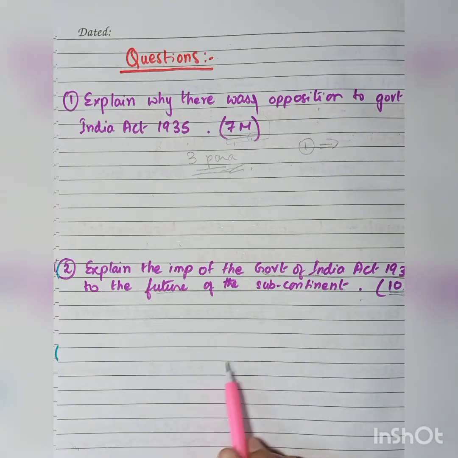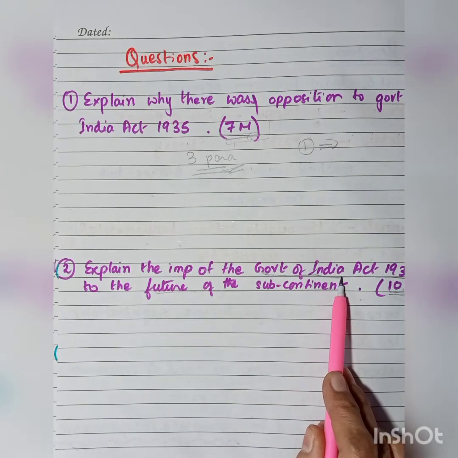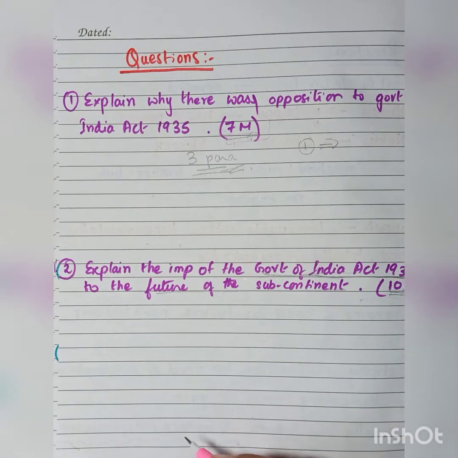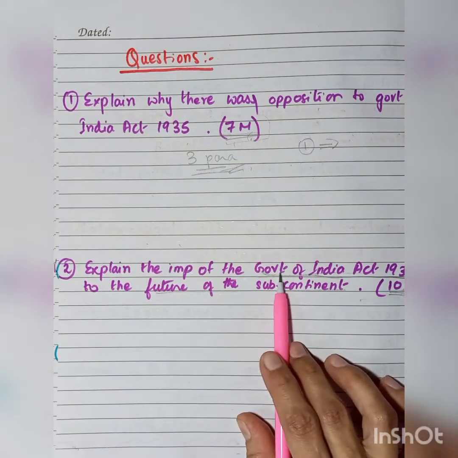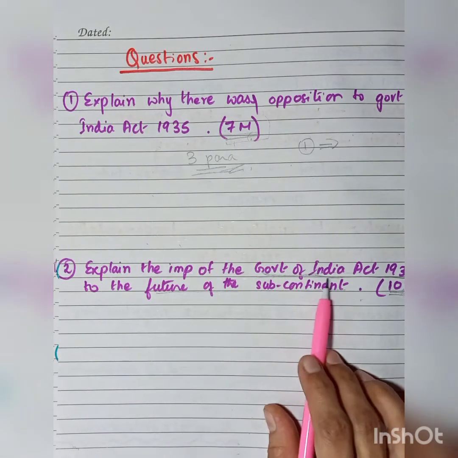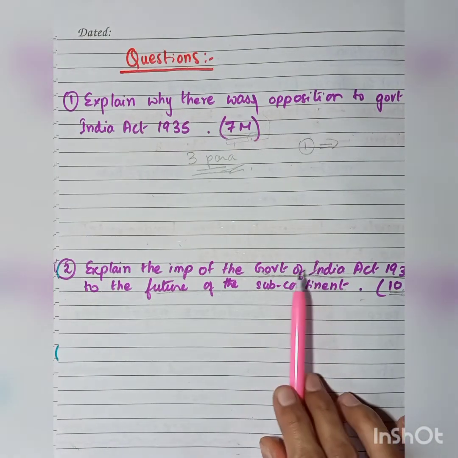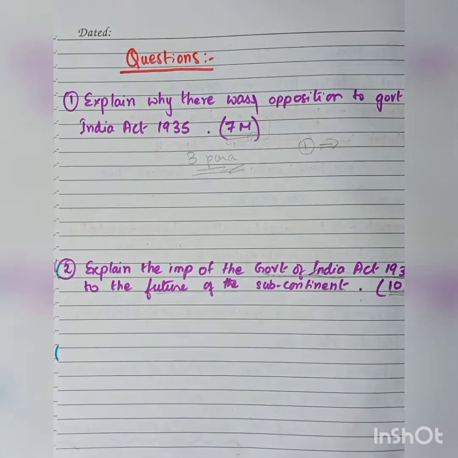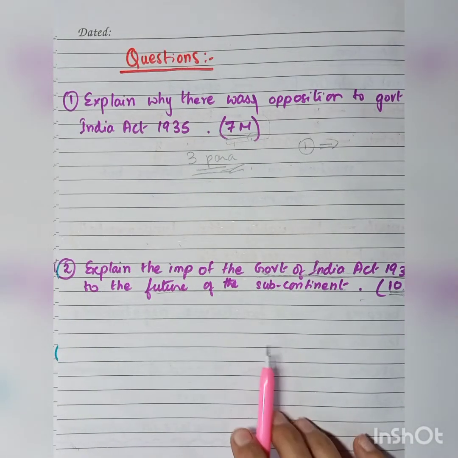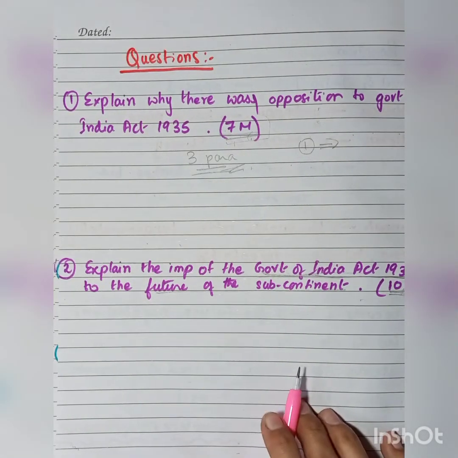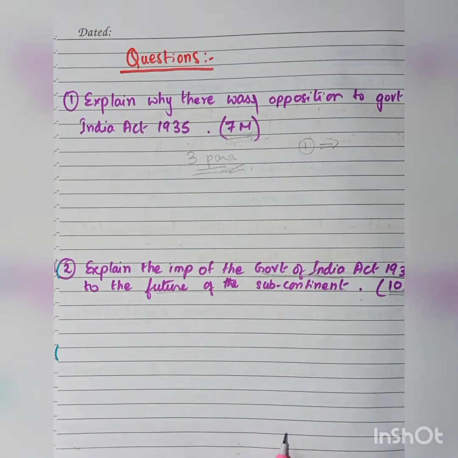And then the Government of India Act 1935, in a way, had introduced a parliamentary system of governance. And later on, it also became an interim constitution for both the states after independence. After Pakistan and India got independence, they took up this Government of India Act 1935 as their interim constitution once they got freed from this colonial rule. So with that, you can make up a good answer and explain all your points here.